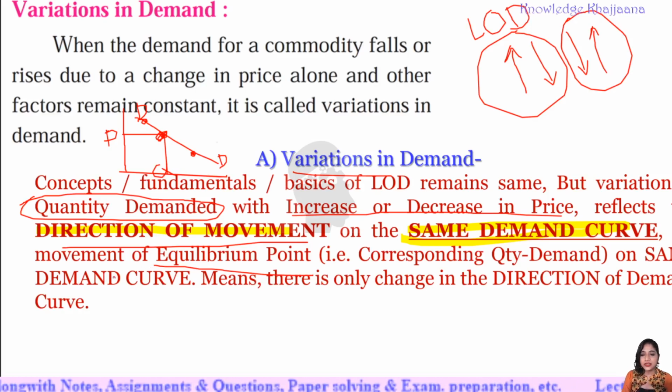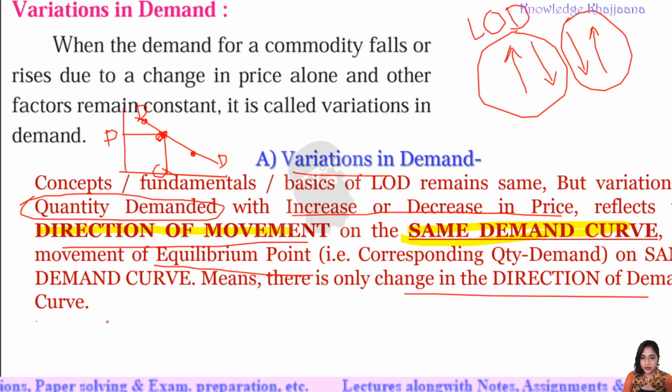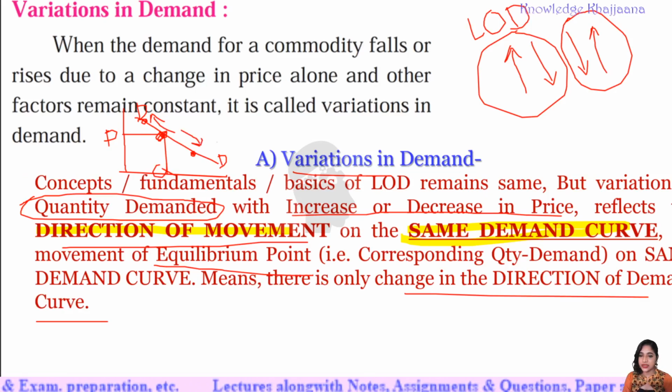Okay, there is movement along this equilibrium point only. That is the locus point. That is the corresponding quantity demanded. See, this is the quantity demanded, and it is along the same demand curve. Means there is only a change in the direction. When we learn the variation in demand, there is only a change in the movement along the demand curve. Okay, only the direction changes.